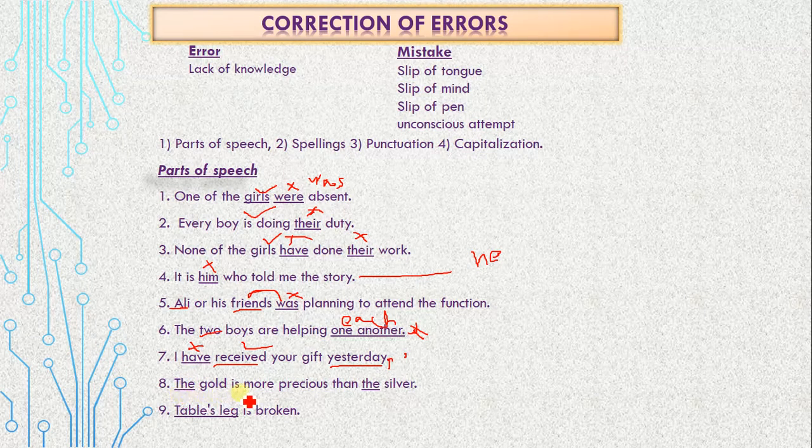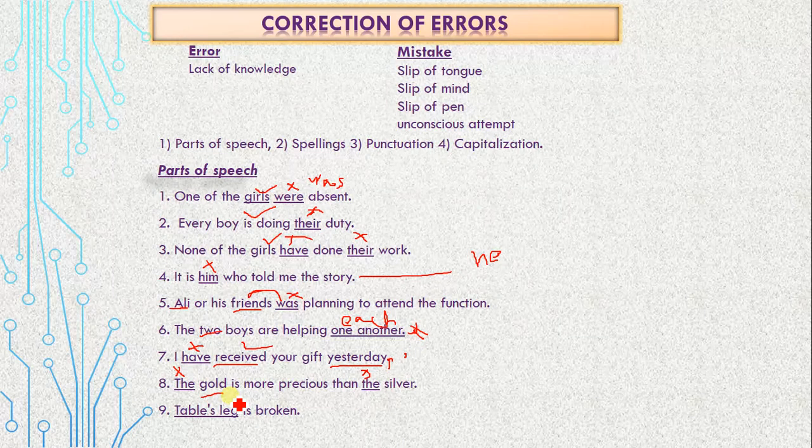Next, the gold is more precious than the silver. The gold and the silver, completely wrong, because you know that we do not use the definite article the with material or mass nouns. So gold is a material, and here article the is not required, because he is generally talking about gold and silver.